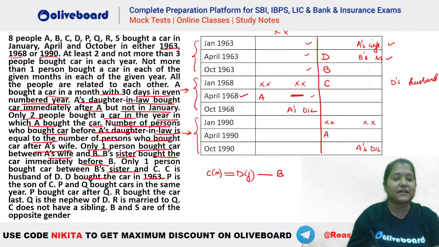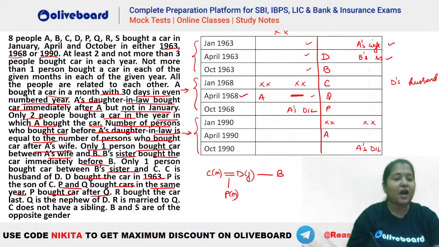Okay. After that, let's see what is given. P is the son of C. Okay. So P is the son of C. Let's write it down. P is the son of C. P and Q bought cars in the same year. P bought the car after Q. So P and Q have to be in the same year and P has to be after Q. That means the only possibility is October 1968 and April 1968. So P and Q will be like this.